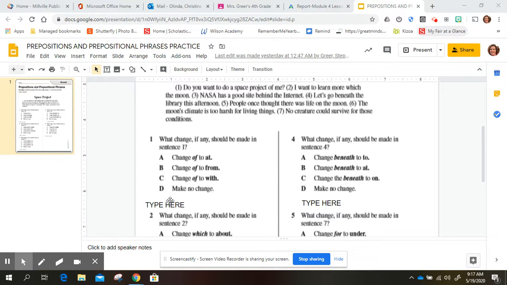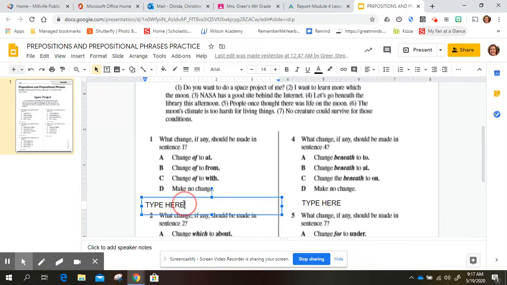And I'm guessing most of you pick C, so I'm going to click where it says type here. I'm going to erase that. I'm going to click C, then I'm going to put a space. I'm going to write the word with.